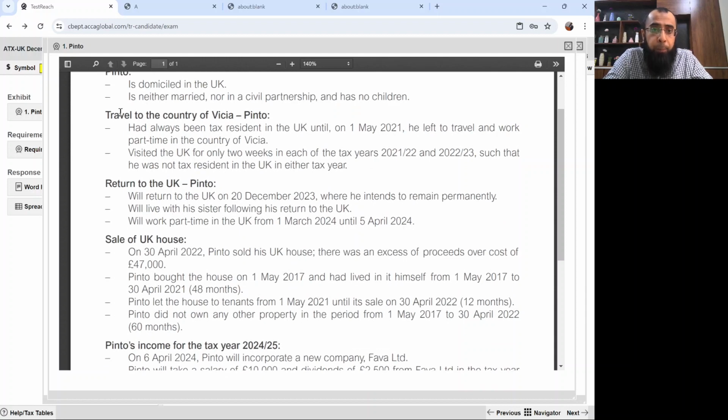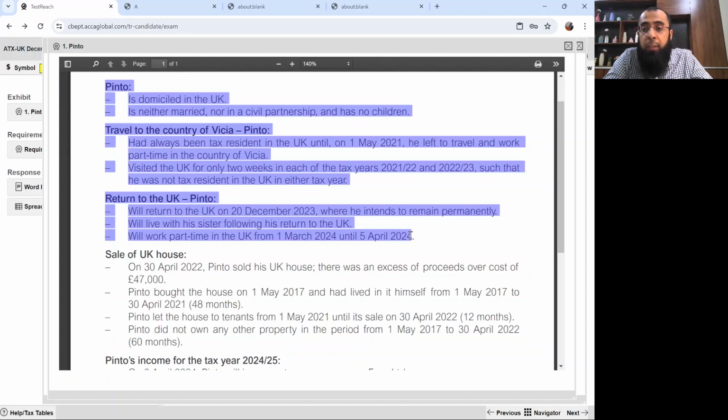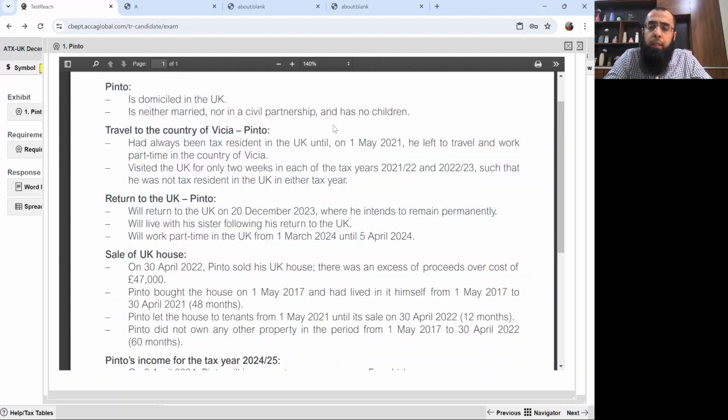So here is the detail in relation to Pinto, that he has been non-UK resident for 2 years, then he returned in December 2023. So let's look at this detail and draft the answer to it. Now, if we read about Pinto one more time, Pinto is domiciled in the UK. Pinto is neither married nor in a civil partnership and has no children. So if we talk about the UK ties, he will not have a tie in relation to close family because he is not married, nor is he in a civil partnership, nor does he have any children.